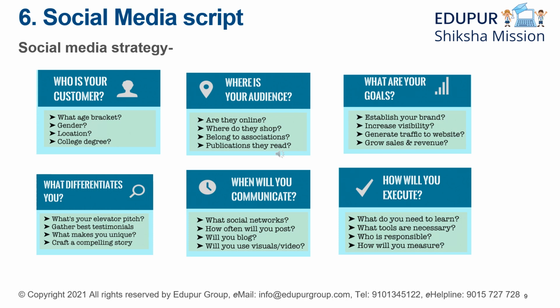Now, along with all these things, when you communicate also becomes a very important thing. That is when you're going to post. If you post on Monday morning, when everyone is hustling to go to office after a long weekend, engagement is usually very low. So knowing when to communicate is very important, like what social networks, and also how often you will post, because the algorithm works in a way that the more you post, the more engagement your account will have. Then will you blog, or will you use visuals or videos? So these are very important.